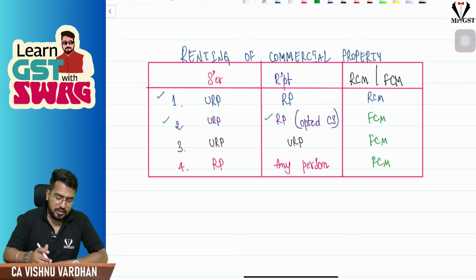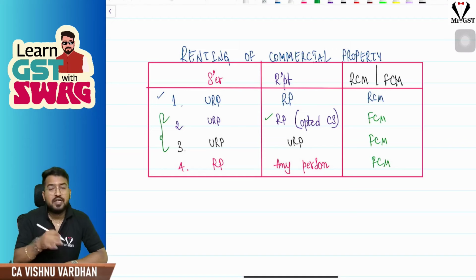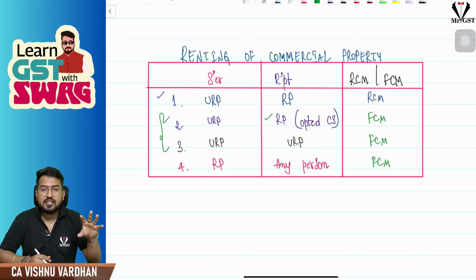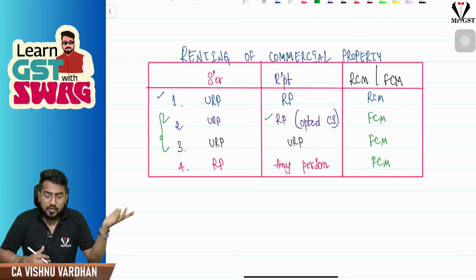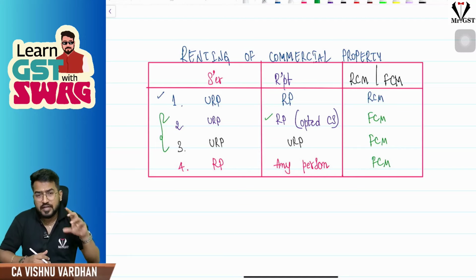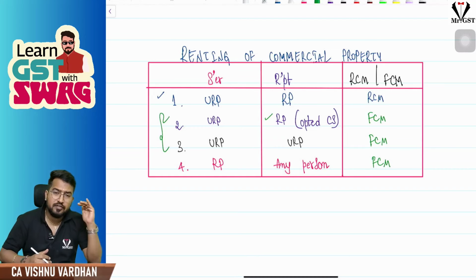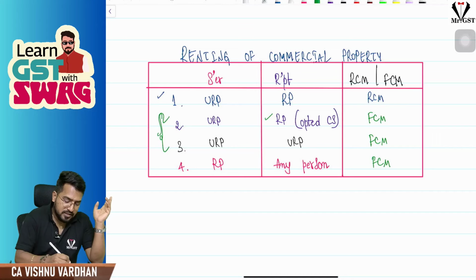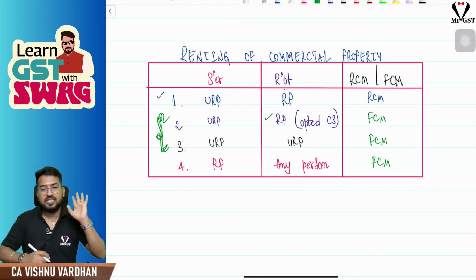So in these two cases, the second and third case, you will get a doubt. Sir, if the supplier is an unregistered person, you are saying FCM, who will pay GST? Nobody will pay GST. That means it is taxable, but there is no person to collect that and give it to the government. It is just like drinking tea in a hi-fi restaurant is taxable, but if you are drinking tea in a roadside tea stall, it is taxable, but there is no person to collect GST and give to the department. So this second and third case is like drinking tea in a roadside tea stall.